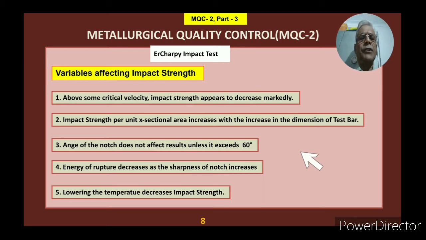Lowering the temperature decreases impact strength. This is also one of the parts. If you do the impact test at different temperatures, you will see that the impact value decreases as you lower the temperature. Decreasing means the material will behave brittle, and this is the reason why this particular test is done by scientists, to know the ductile brittle transition temperature in the case of any steel.